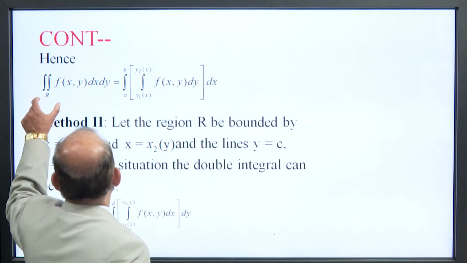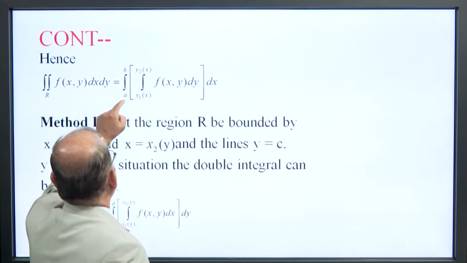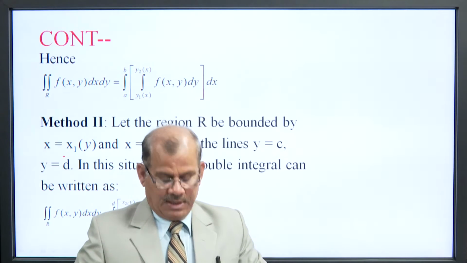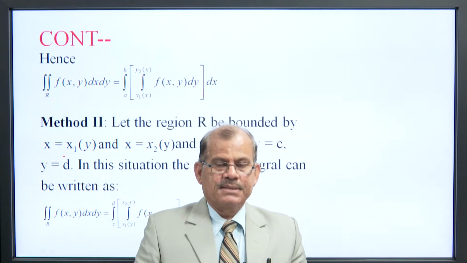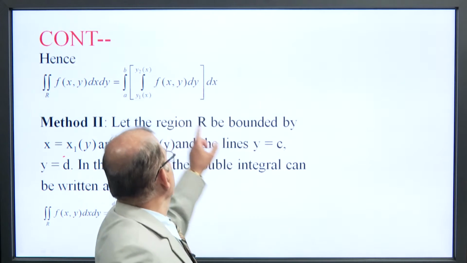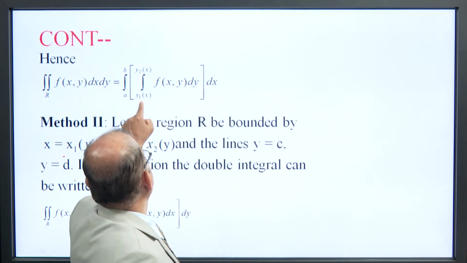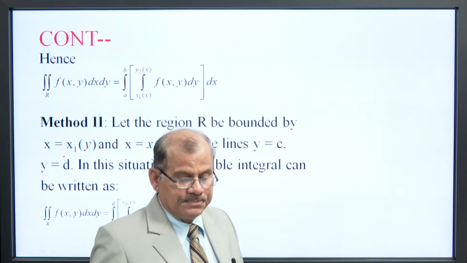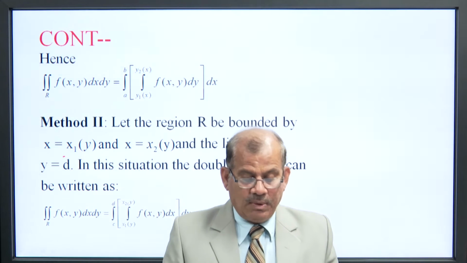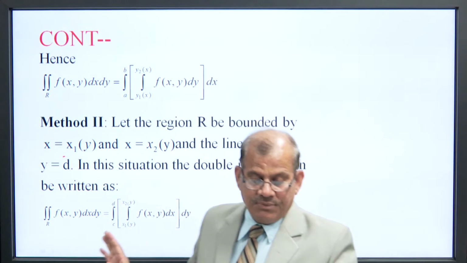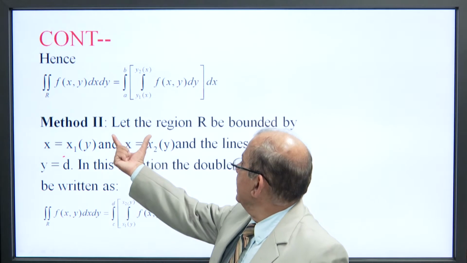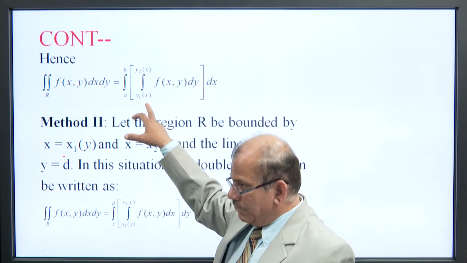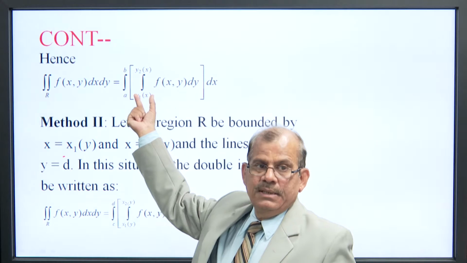This is the first method for finding the double integral: if y is variable, then we integrate first with respect to y.